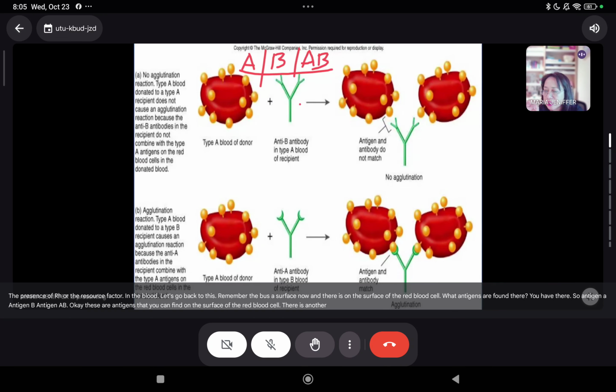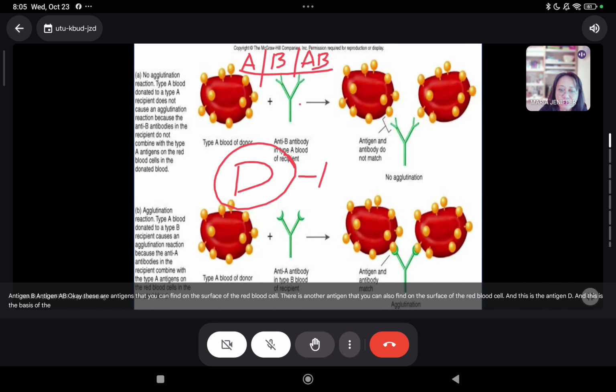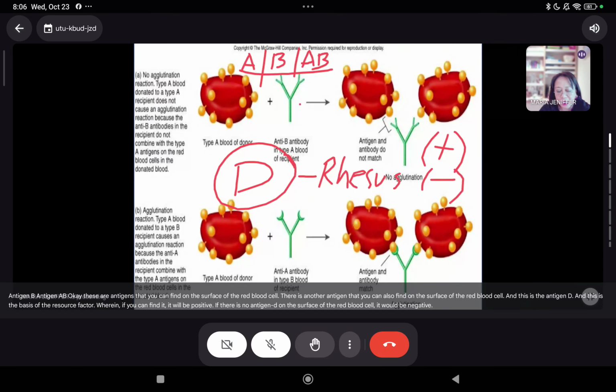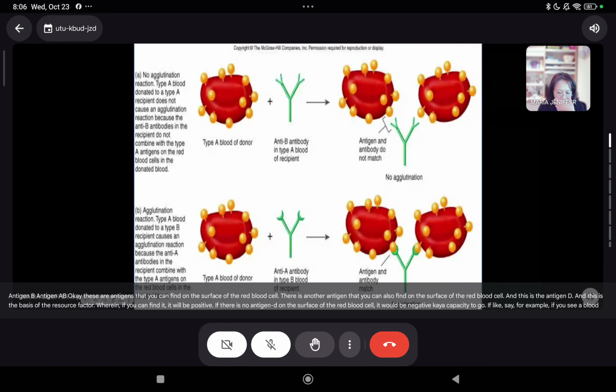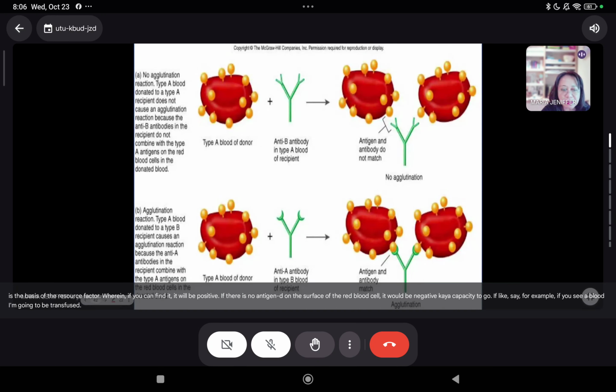There is another antigen that you can also find on the surface of the red blood cell, and this is the antigen D. And this is the basis of the rhesus factor, wherein if you can find it, it will be positive. If there is no antigen D on the surface of the red blood cell, it will be negative. Kaya, kapag kukuha ka ng dugo, if say for example, you see a blood going to be transfused, makikita mo dyan type A positive or type A negative.